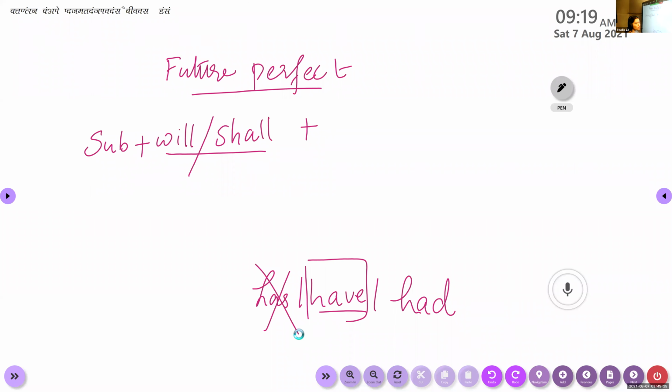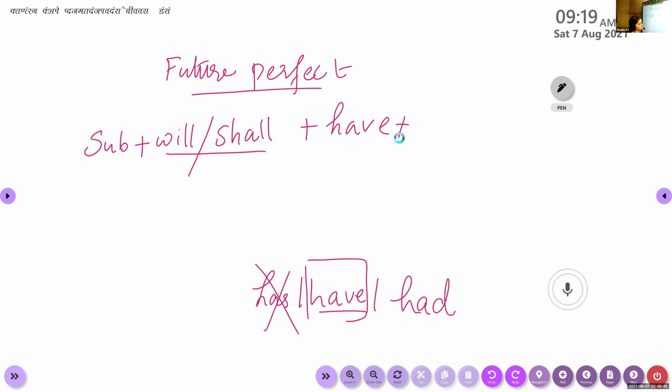Now construct your rule. Subject plus will or shall plus have plus object. Uh-oh, again there is a problem. You said this was the rule for future perfect, isn't it? So if it is a perfect tense, after have, what should be used?